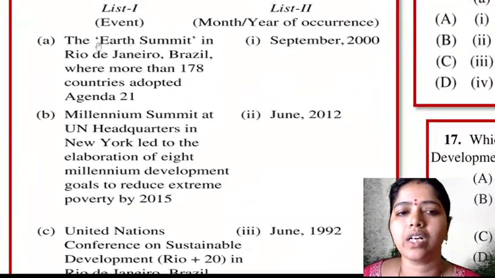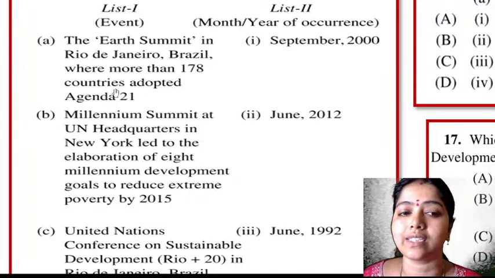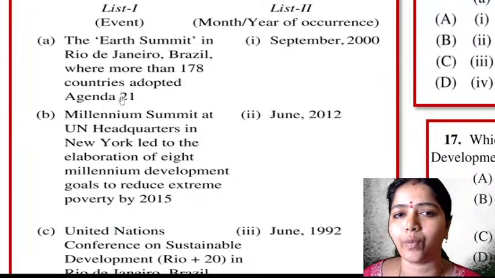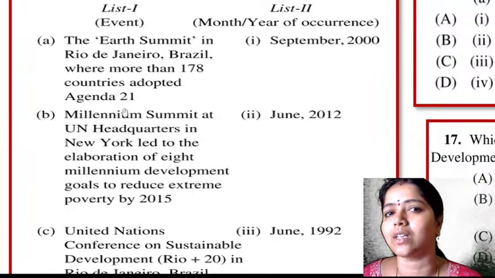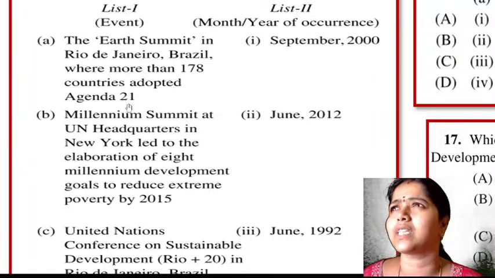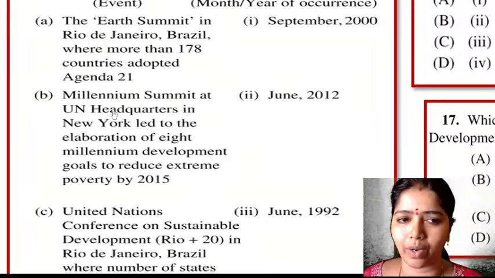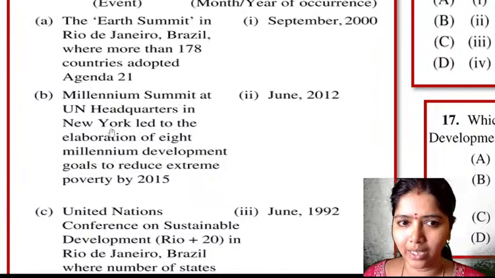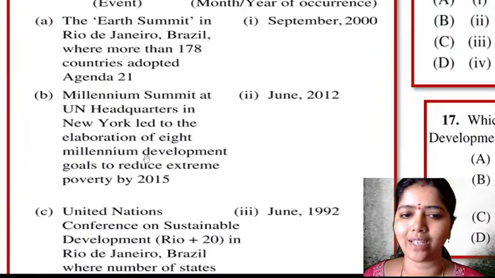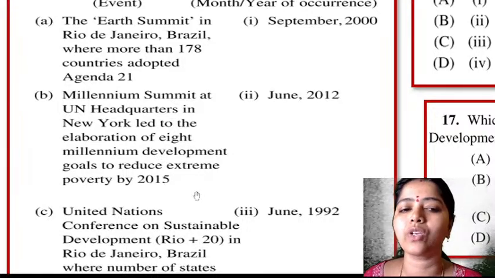I will read. The Earth Summit in Rio de Janeiro, Brazil, with more than 178 countries, adopted Agenda 21. This time they've asked this question in English. Millennium Summit at UN headquarters in New York led to the elaboration of 8 Millennium Development Goals to reduce extreme poverty by 2015.